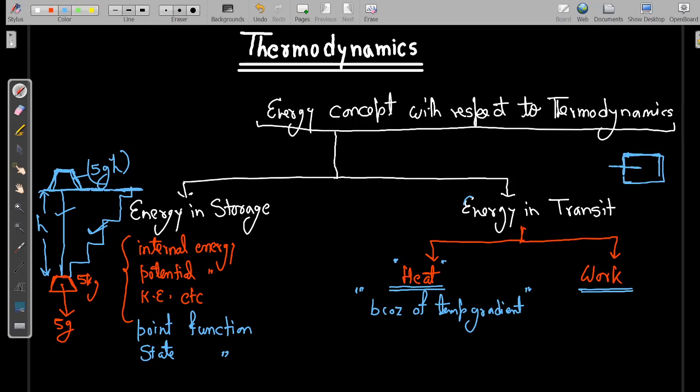So energy, work or heat has to cross the boundary of the system. If the energy is not crossing the boundary, then it is not energy in transit, then it will surely be energy in storage. Okay, I will give you some example.